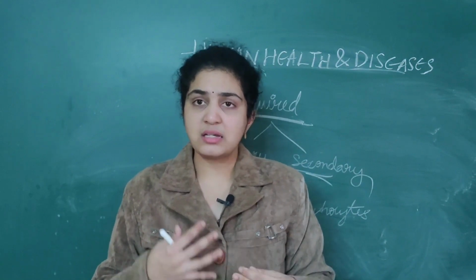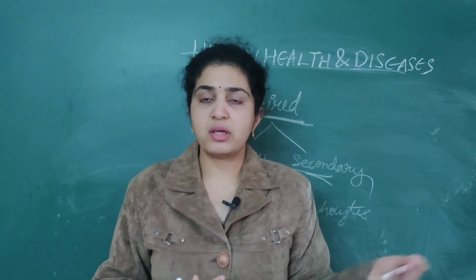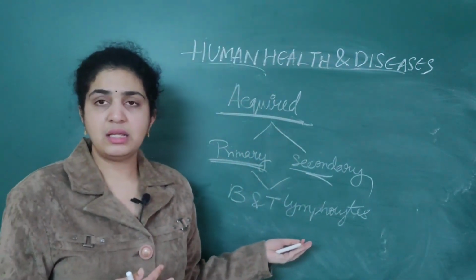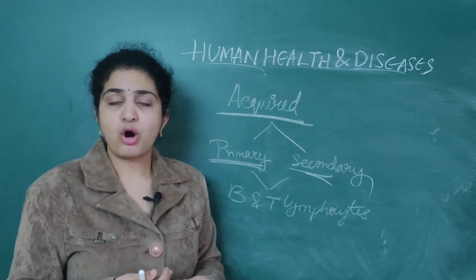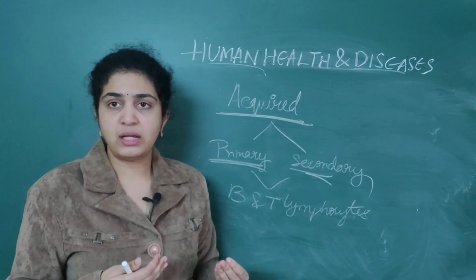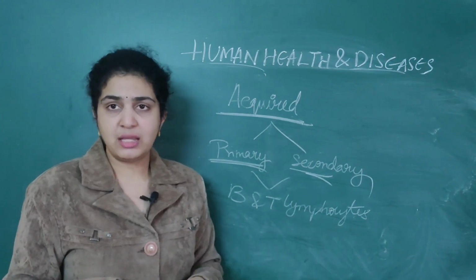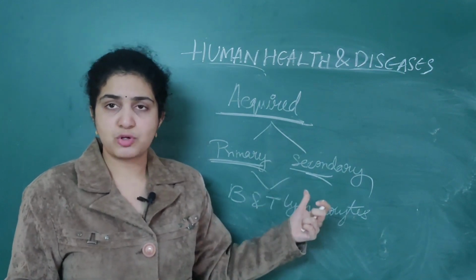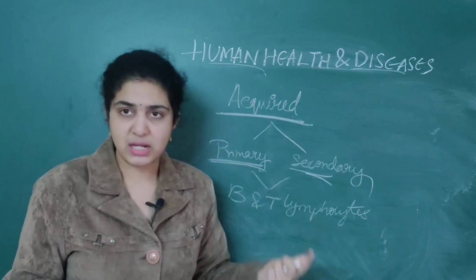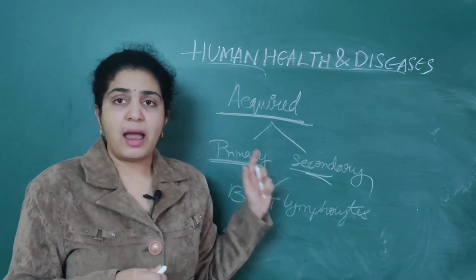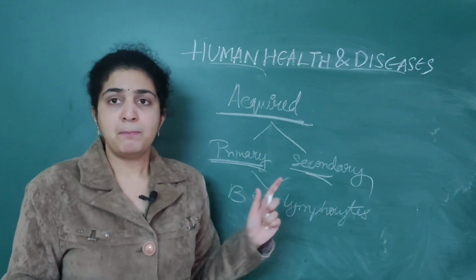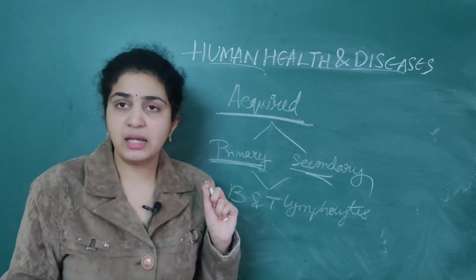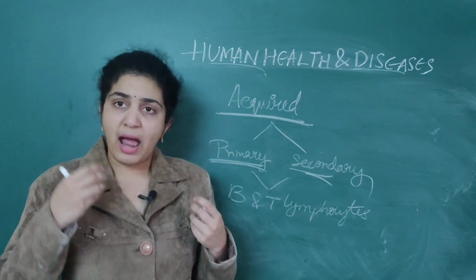Lymphocytes which act to produce antibodies are these B and T lymphocytes. By these B and T lymphocytes only we get immunity. They play a very important role in both the primary and secondary responses. Another important point to remember is that B lymphocytes will secrete antibodies.